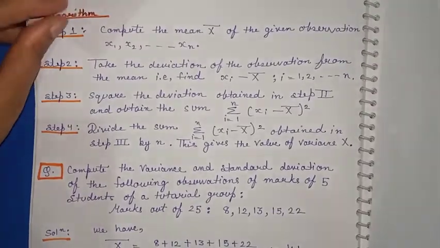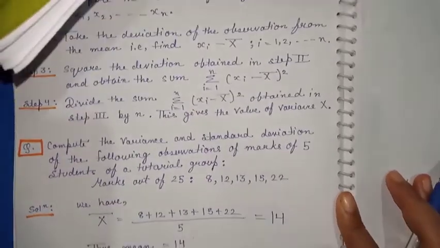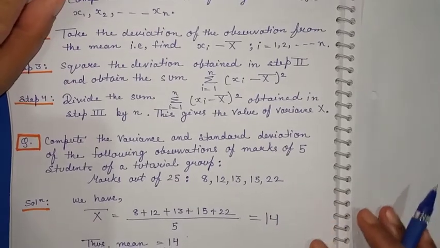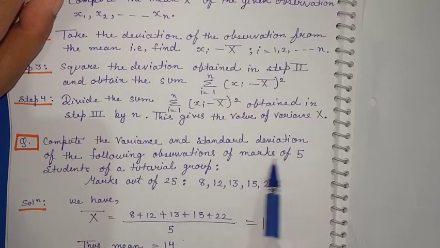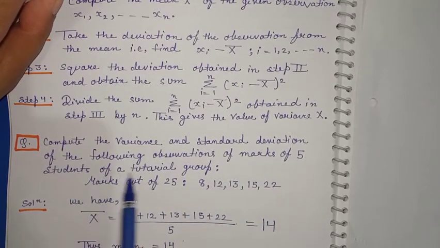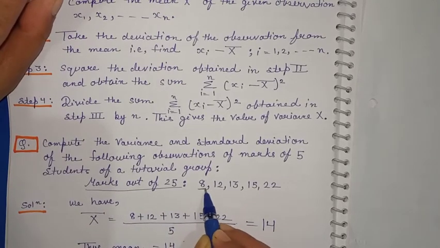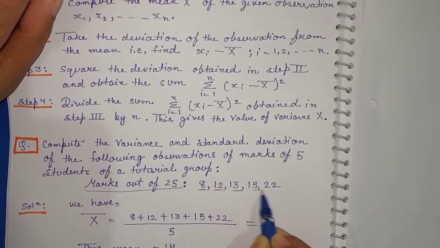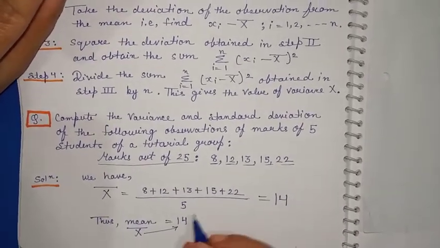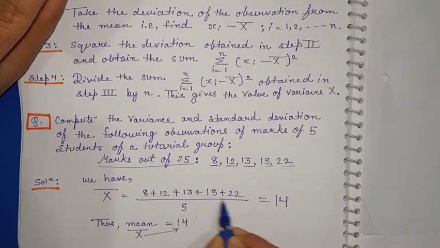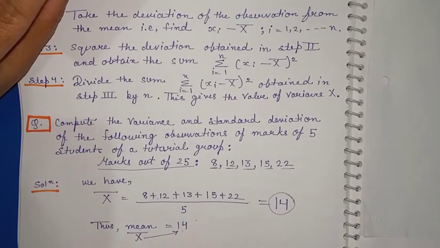With the help of this you will understand more properly how to find the variance and standard deviation. This is the question in which you have to find the variance and standard deviation of the following observations. Marks out of 25 of 5 students in the tutorial are given: 8, 12, 13, 15 and 22. First we find the mean. Just sum up all the numbers and divide by 5, so 14 is the mean. So we have got the value of the mean.